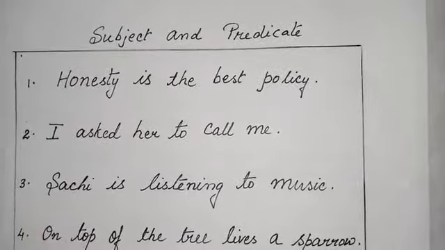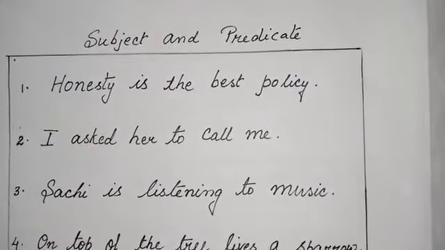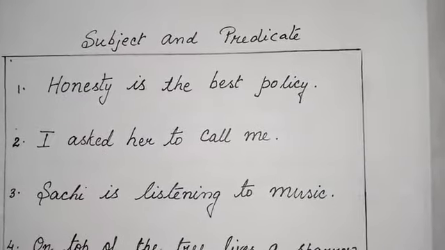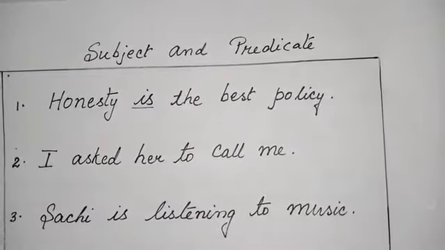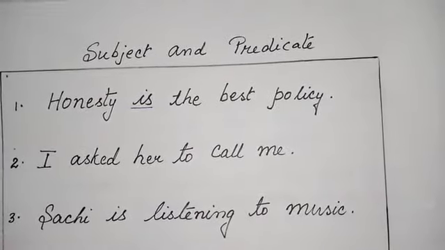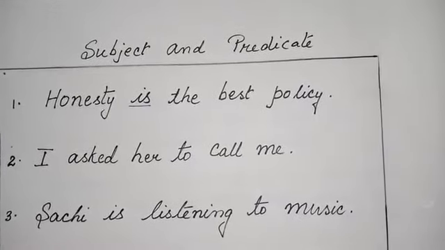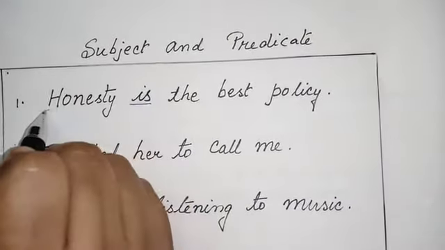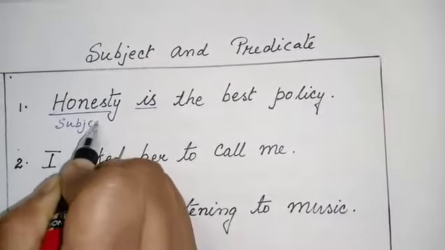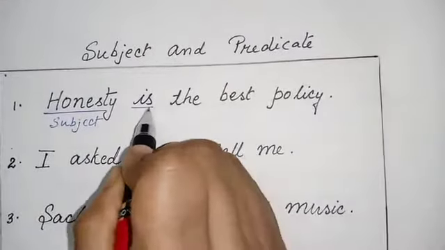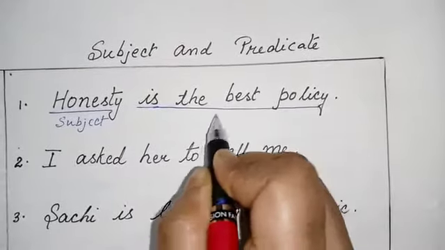See, honesty is the best policy. Can you say what is the verb here? Is. So, what is the best policy? The answer is honesty. Then honesty is our subject, and the remaining part is our predicate.